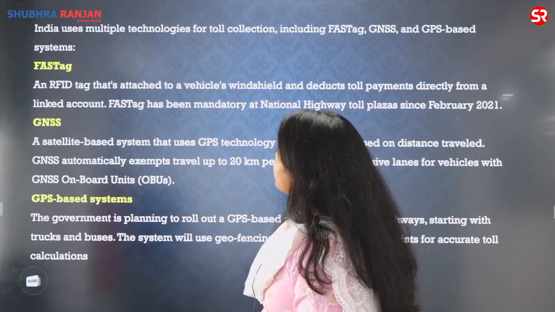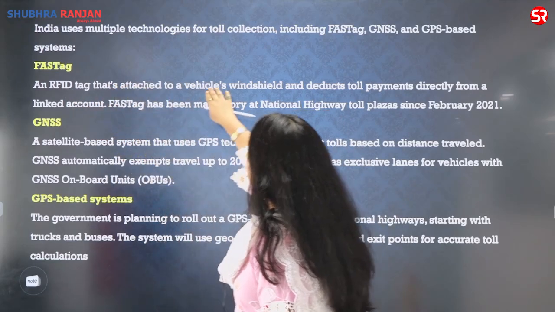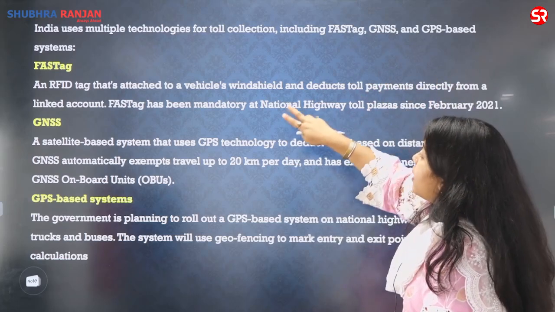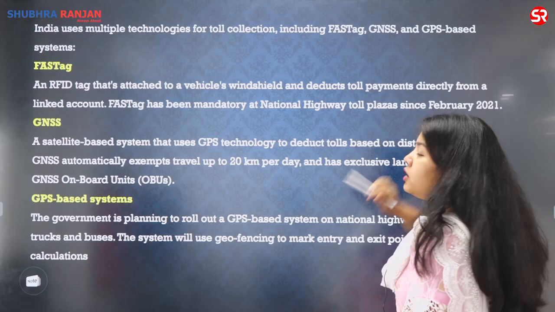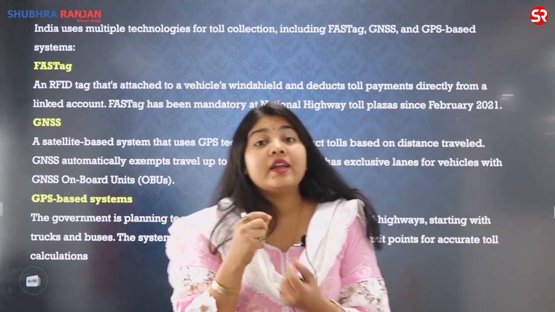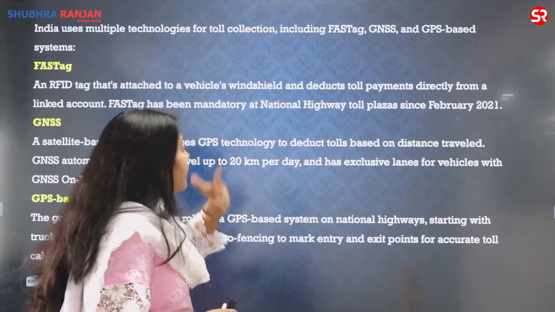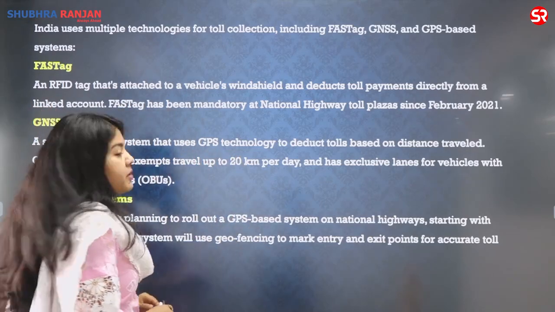With the FASTag you can write, it is an RFID tag that's attached to the vehicle's windshield and deducts the toll payments directly from the linked account. It has been mandatory at National Highway toll plazas since February 2021. So this is the already existing technology. When I talk about the upcoming technologies, they are the GNSS and GPS based systems.